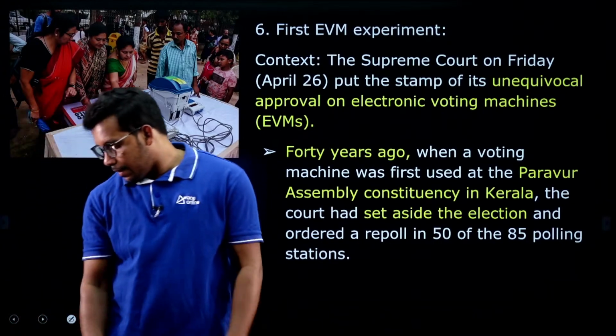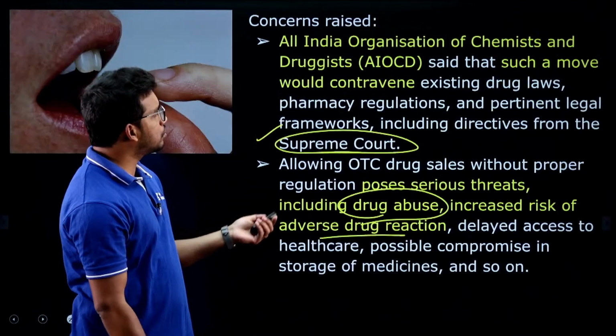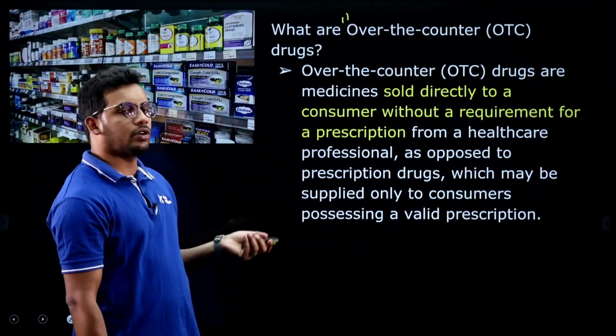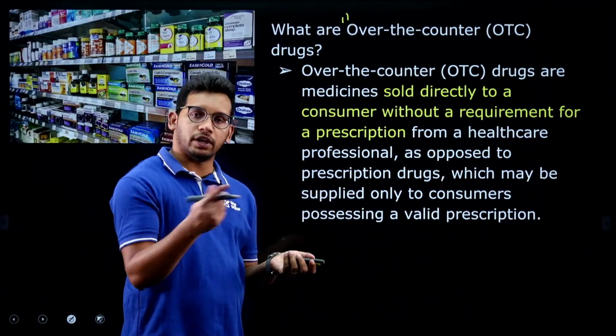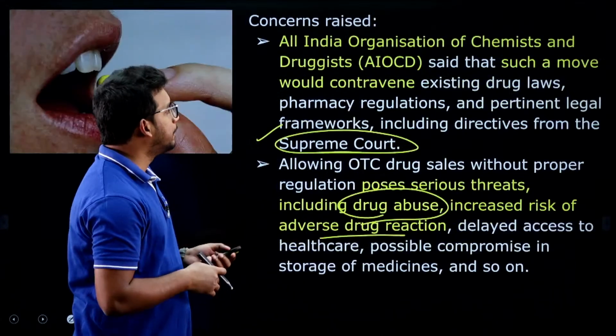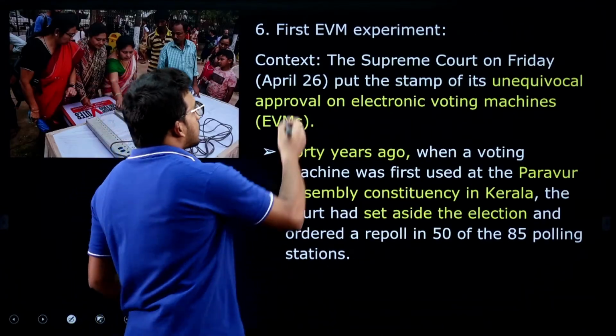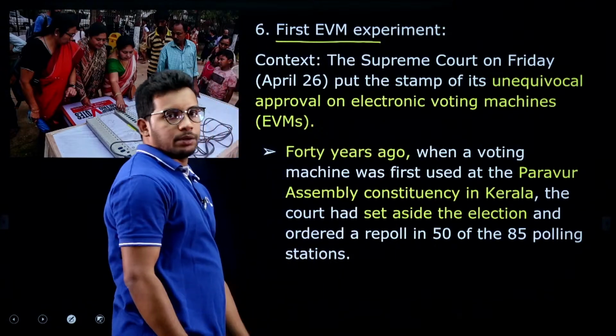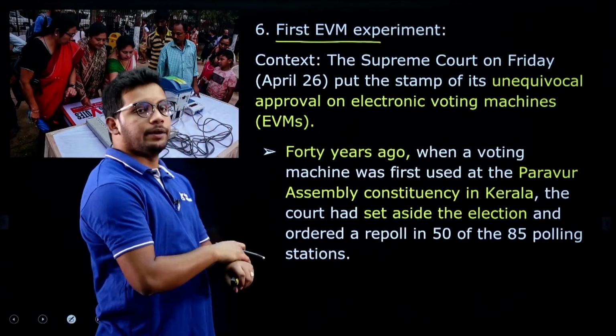Any doubts in this? I hope this is very clear. You just need to understand what over the counter drugs are, what the government push is and why it is being opposed, right. Yeah, next article, first electronic voting machine experiment, right.